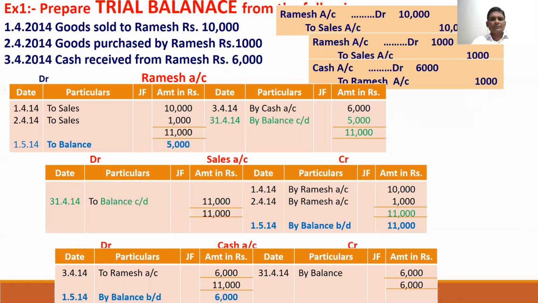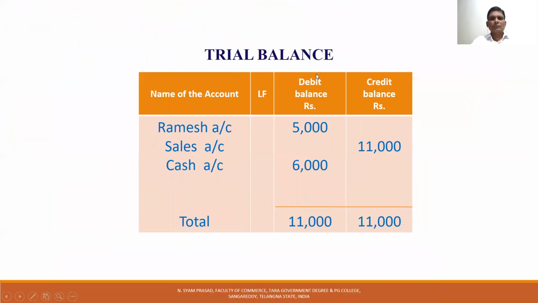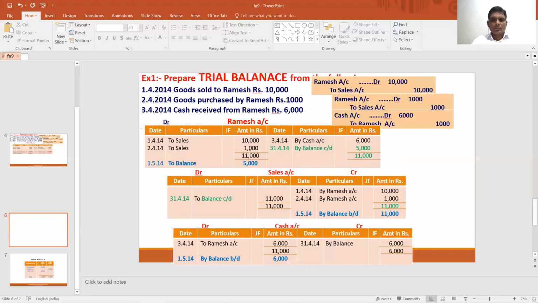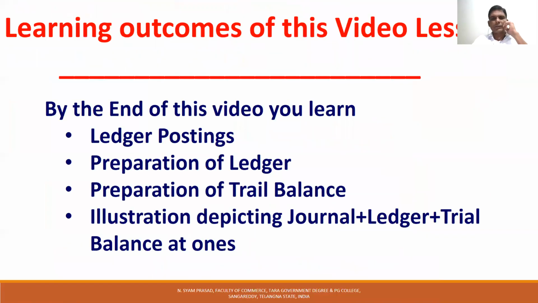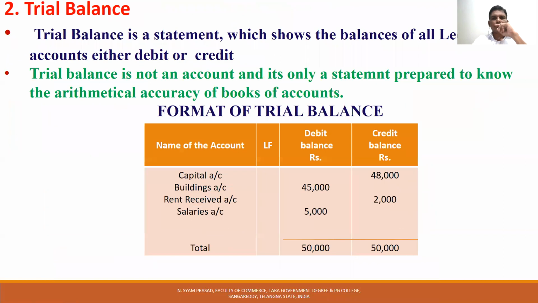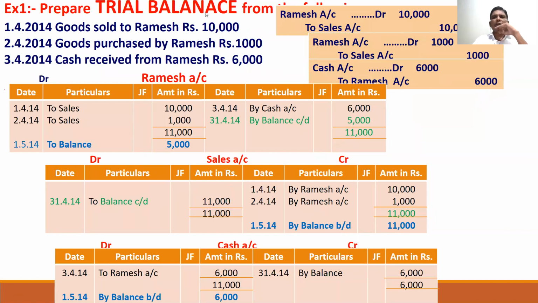Students may get confused here. In the first entry Ramesh account is debited with 10,000. In the second entry Ramesh account is debited with 1,000. In the third entry Ramesh account is credited with 6,000.